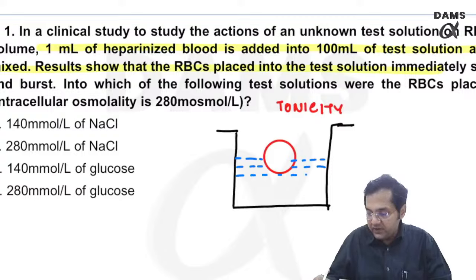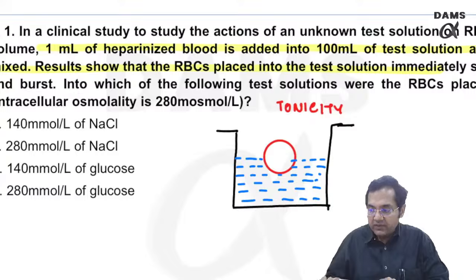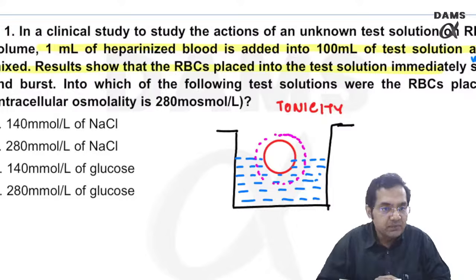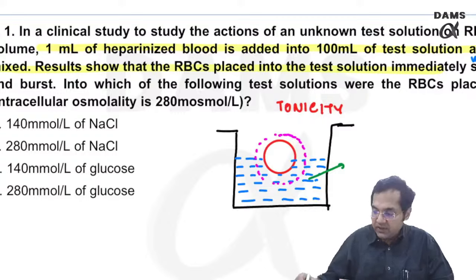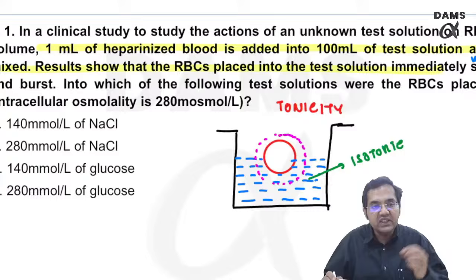So basically this is some unknown solution in which RBCs are placed. Now what happens is, as soon as they are placed, the RBCs immediately swell and burst. That means this is the swelling of the RBC, and then eventually it bursts, it ruptures. Now when will the swelling of the RBC occur? When I am placing it in what kind of solution? That is my question. Please understand, if I place the RBC in an isotonic solution, then no change in volume will happen. Now which solutions are isotonic? Which have the same osmolarity as plasma.